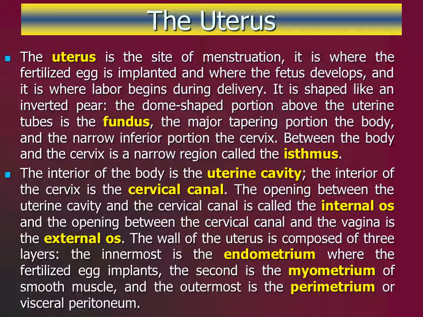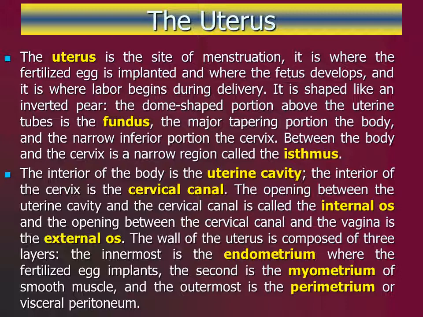The interior of the narrow cervix is known as the cervical canal. The junction of the uterine cavity with the cervical canal is called the internal os, and the opening of the cervix into the vagina is called the external os.